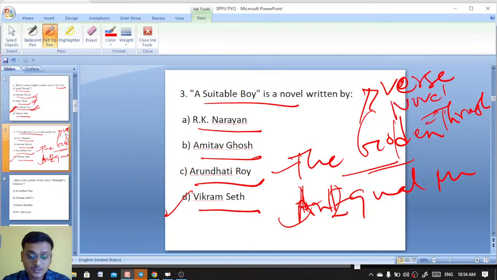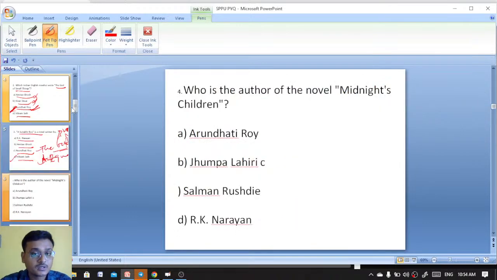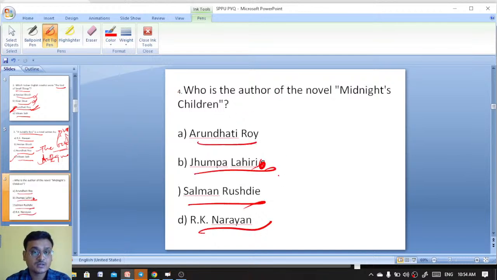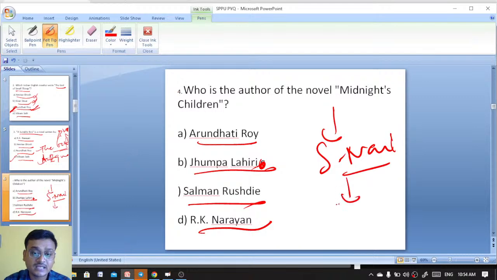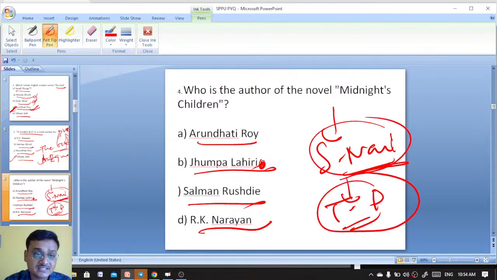Good morning. Who is the author of the novel Midnight's Children here? Arundhati Roy, Jhumpa Lahiri, Salman Rushdie, R.K. Narayan. Here in Midnight's Children, Saleem Sinai is the main protagonist and narrator, having telepathic power. It's a magic realist novel.